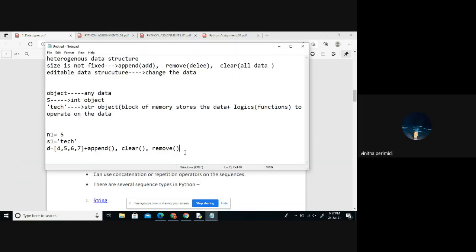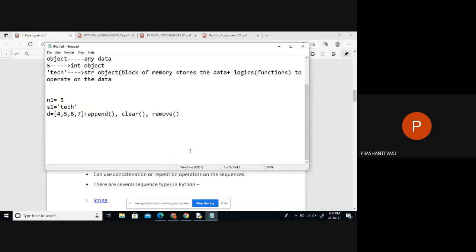Yes, basically anything. See, you can compare with real-time objects. If I say remote object, you can immediately say some data is there inside that. We have a volume, we have a channel, plus operations. Next channel is an operation. Previous channel is an operation. Increase volume is an operation. So inside the remote object we find everything fed. That's why we call it an object. So object is nothing but a collection of data and operations, right?